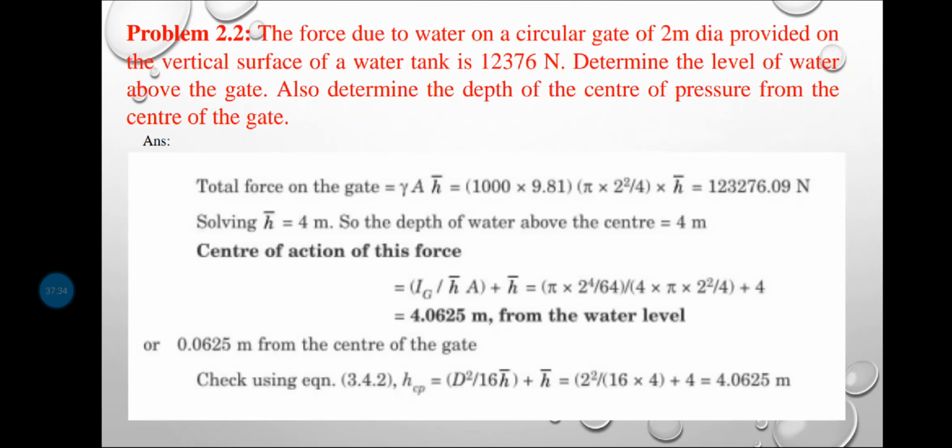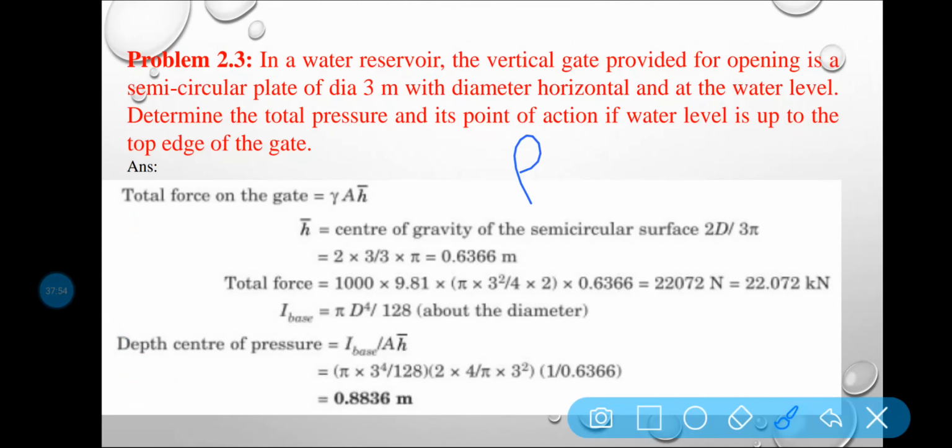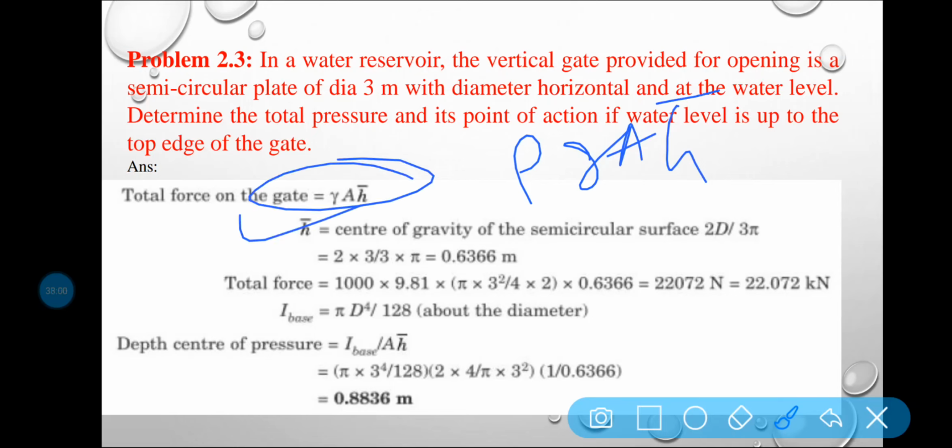So this is the solution, and this question number 2 was also discussed in the previous class. Next, problem number 3. Here basically you have to determine the total pressure and its point of action, the water level to the top. So here total force you can find out as rho g A H bar. H bar you have to find out.